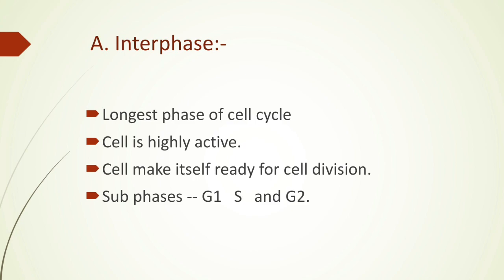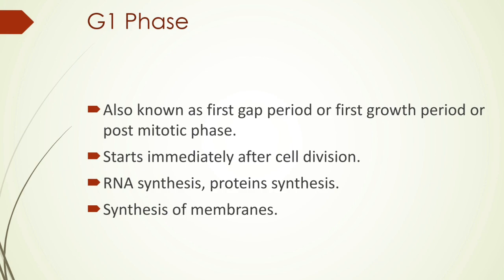This phenomenon happens in the interphase, and we have already seen that the subphases of the interphase are G1 phase, S phase, and G2 phase. These are the three phases that can be seen in the interphase. So the G1 phase, what happens in the G1 phase?